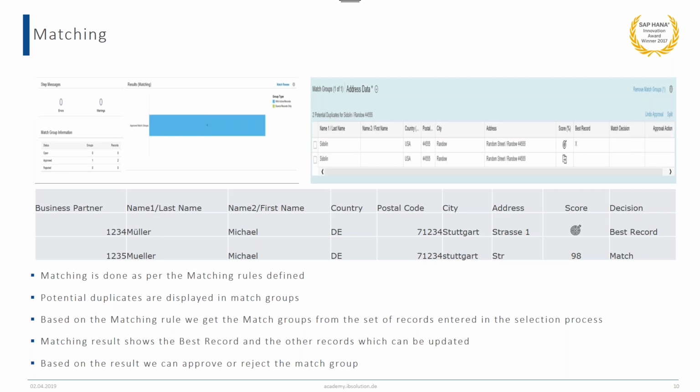And then from this match group, we get the best record. Whichever has the highest score is selected as the best record. And here we have the options: either we approve this match group or we split the match group. This option is provided by SAP. So now let's see how the best record is calculated.